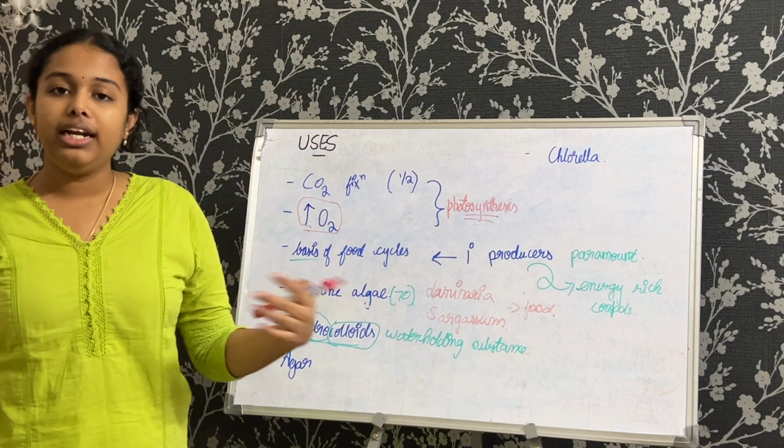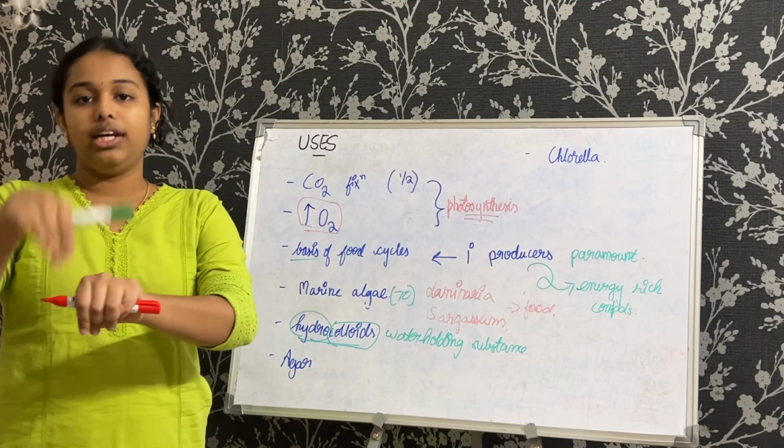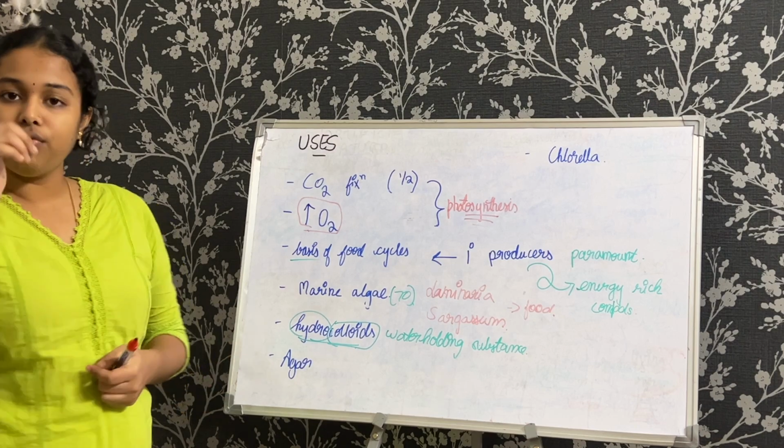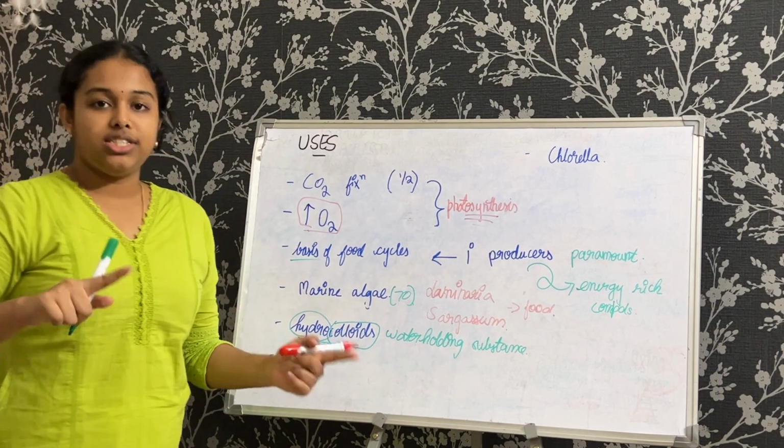Now what are brown and red algae? They are the classification under algae. We have three types: green, brown, red. Phaeophyta, Chlorophyta, Rhodophyta. We have those examples. Chlorophyta is the green algae, Phaeophyta is the brown algae, Rhodophyta is the red algae.